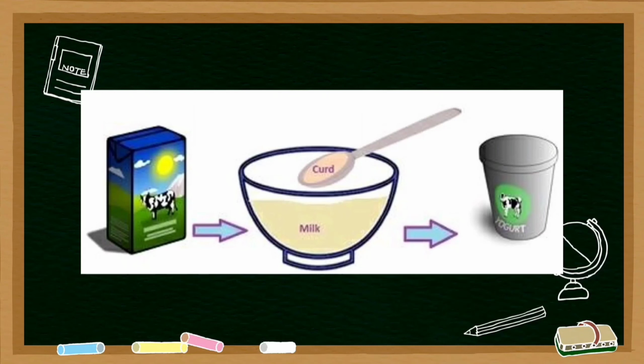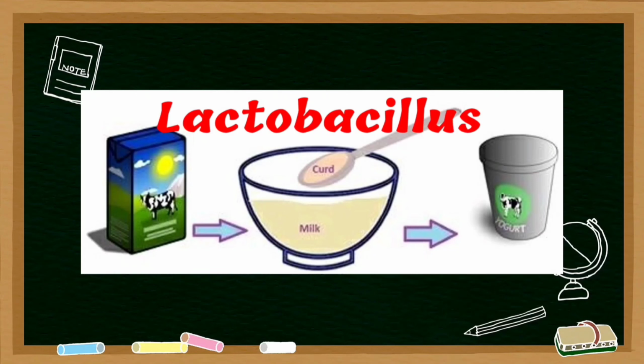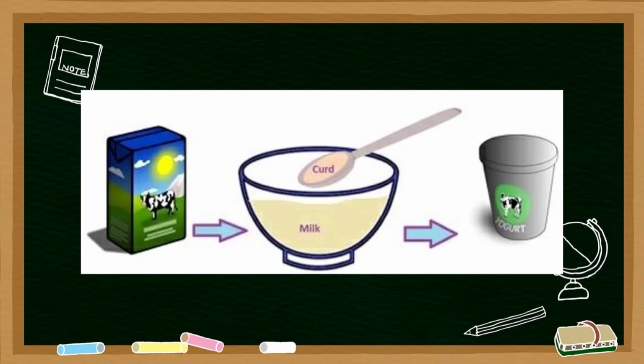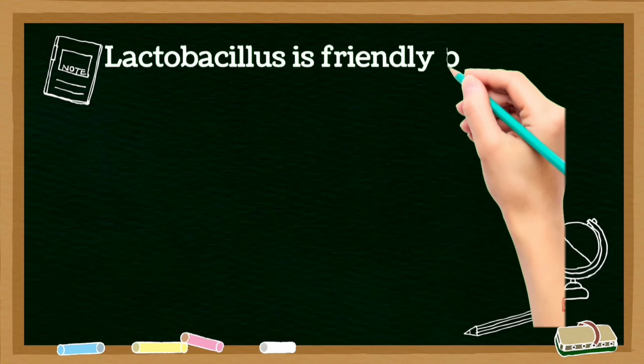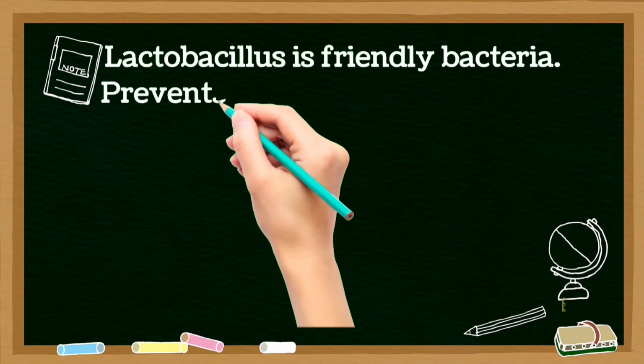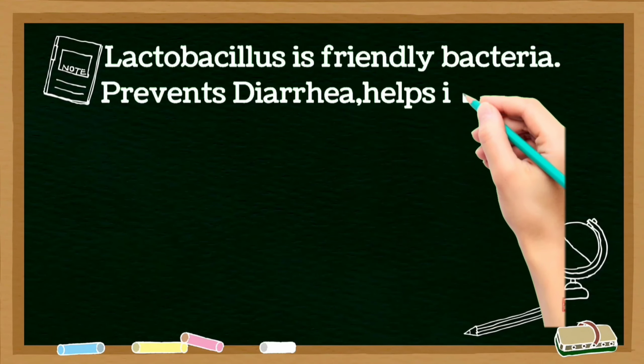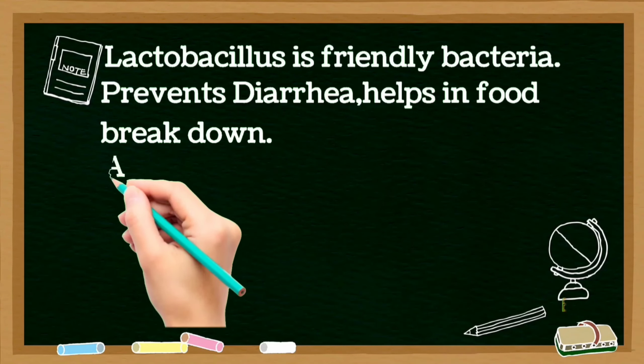Microbes' role in curdling of milk, means how curd is formed. Microbes play a vital role in preparing curd from milk. Curd contains a bacterium called Lactobacillus. Lactobacillus is a friendly bacterium. It treats and prevents diarrhea, helps in food breakdown and absorption of nutrients.